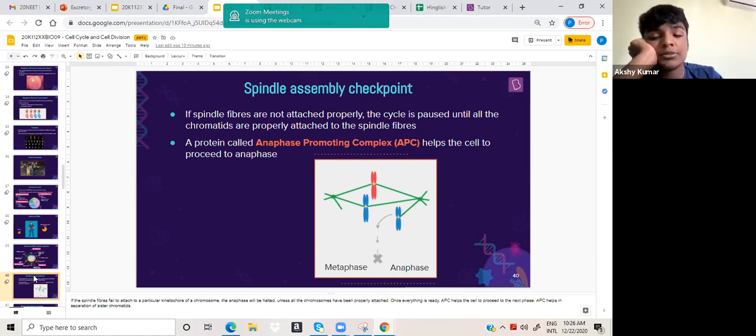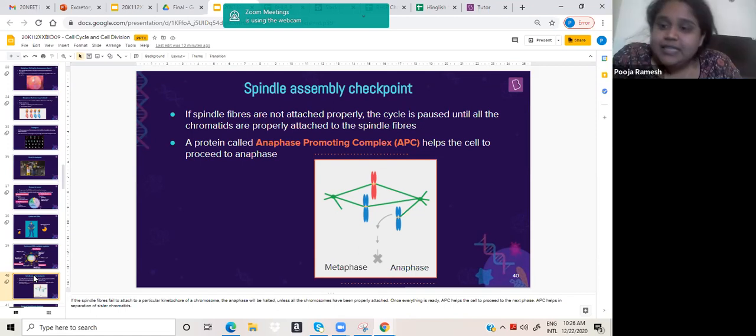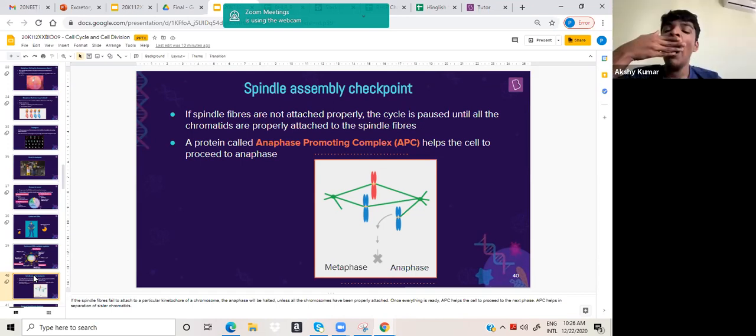We are in anaphase now. So the name itself starts with anaphase promoting complex. That means it's going to start the anaphase. Because of it only, anaphase will start.